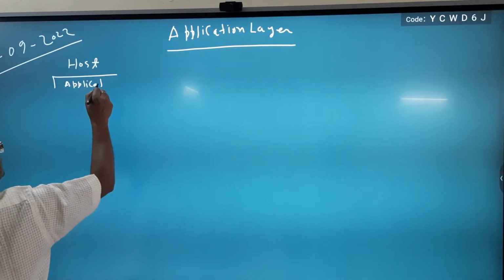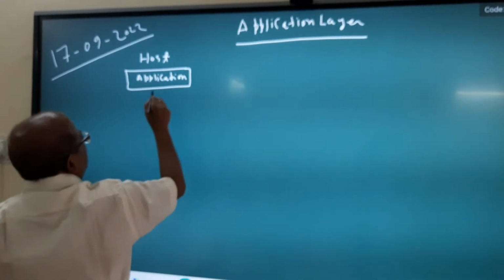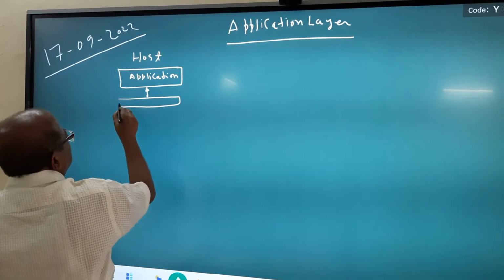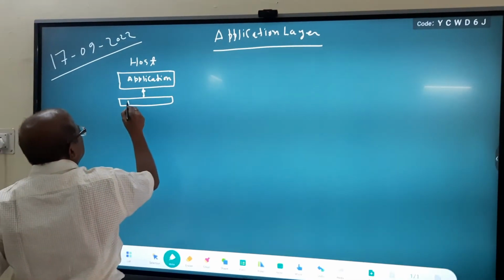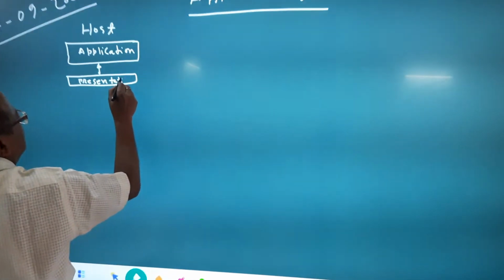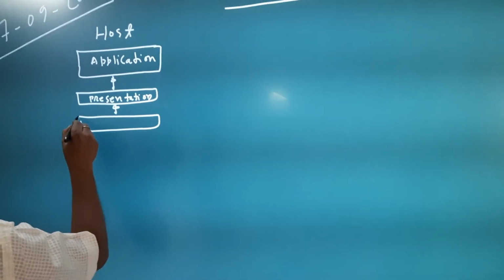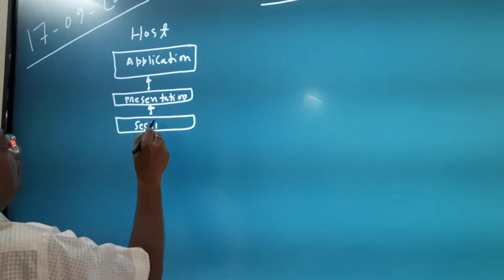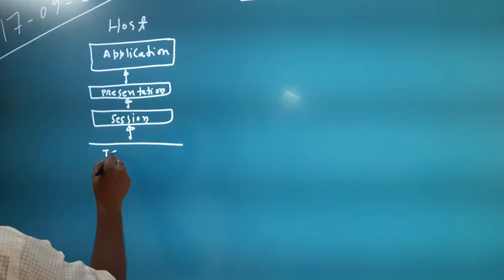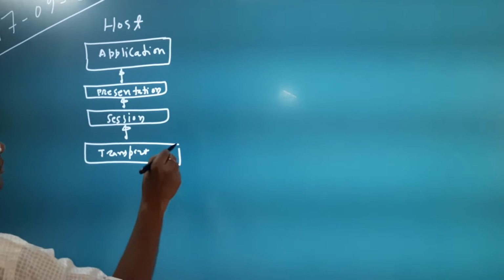You know OSI reference model, there are 7 layers, and you can remember the names of layers as APST: application, presentation, session, transport, network.